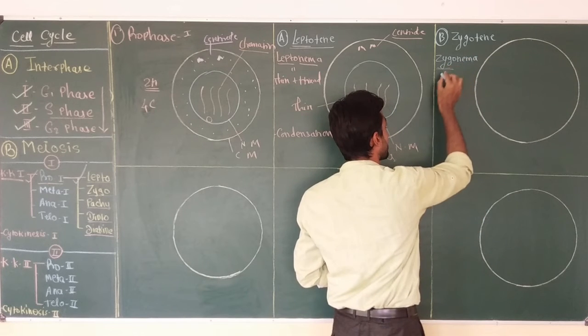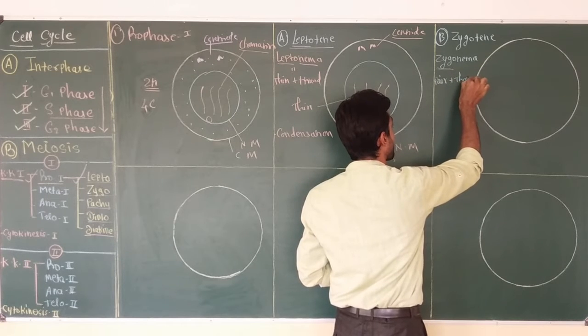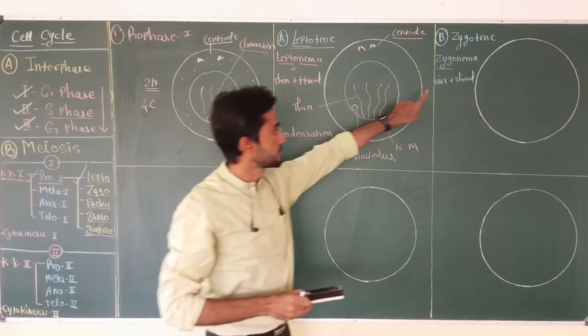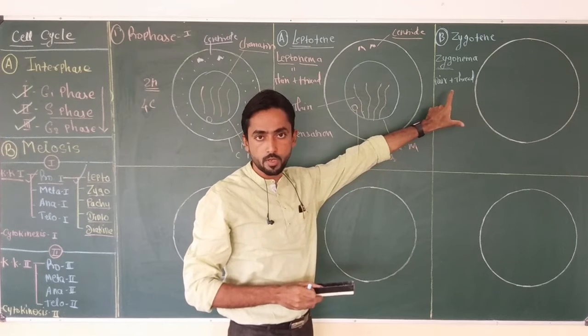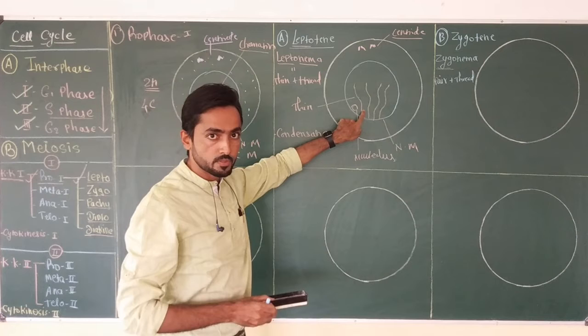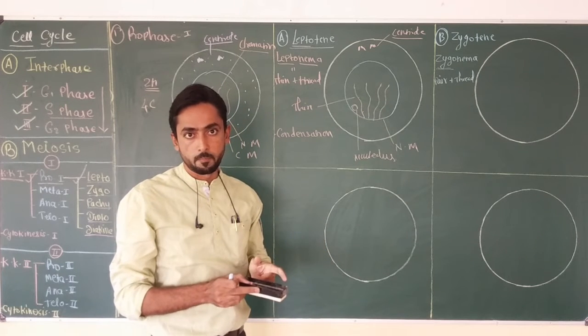Zygo means pair and nema is thread. So, the name itself suggests zygotene or zygonema is the second stage of prophase 1 in which the thin thread-like chromosomes start pairing with each other.